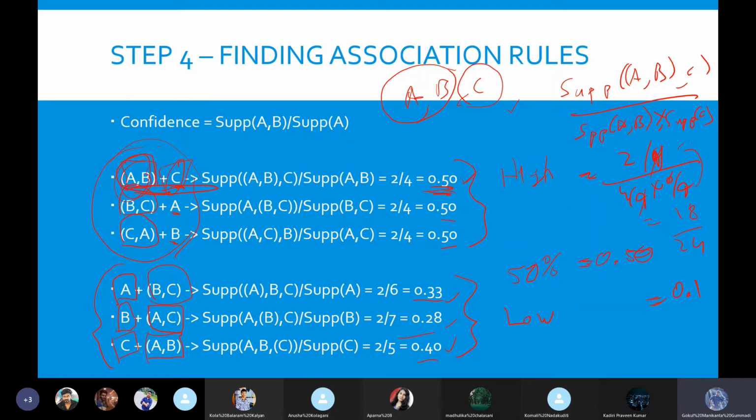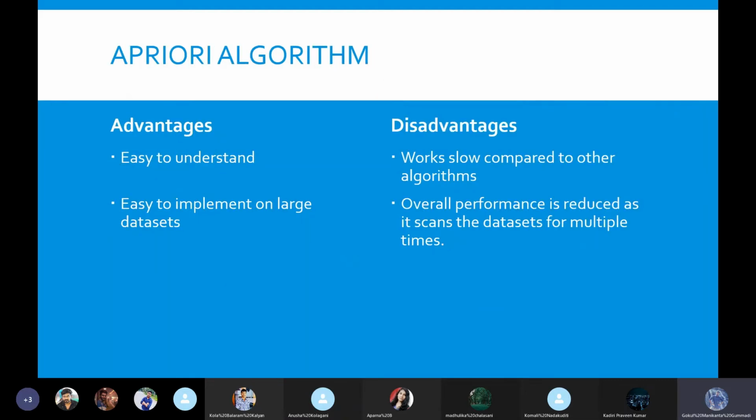So the lift value is what finally tells us whether these association rules hold or not. That is how we identify different association rules, or which different item sets or data item sets go together. Then we can sell those items together and make more money.